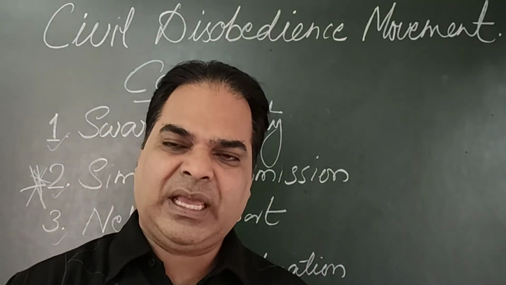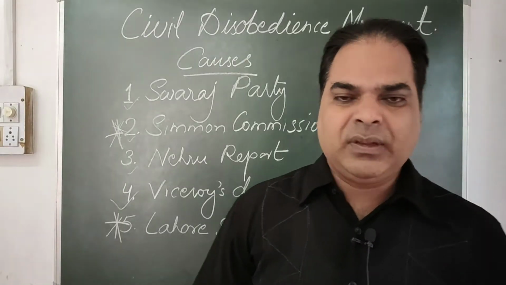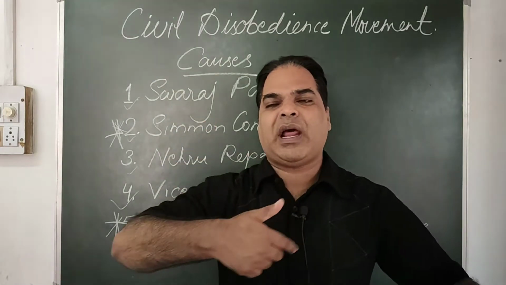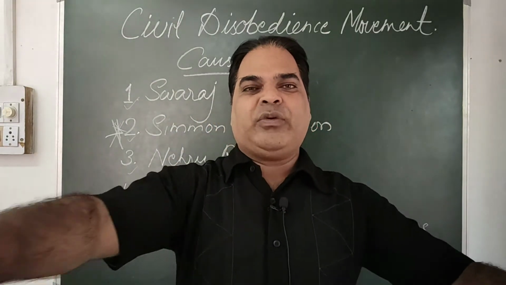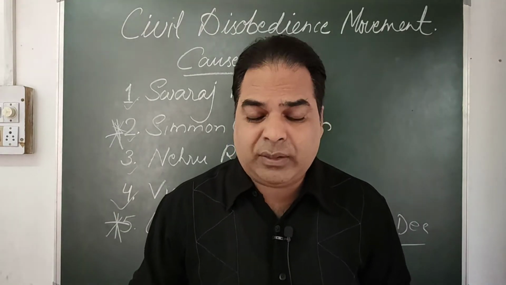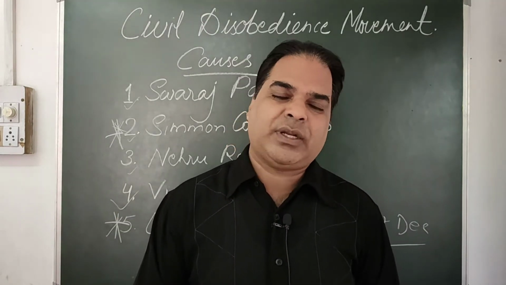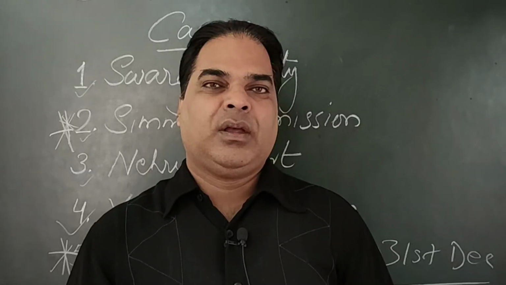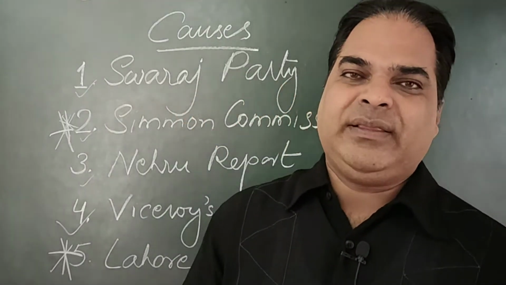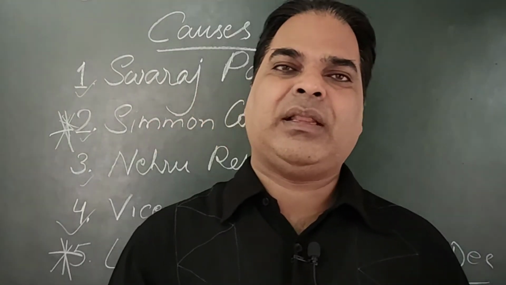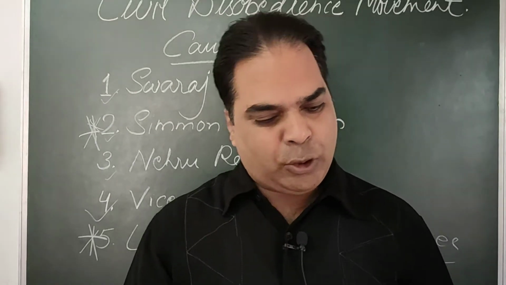So the time came, in the year 1931. The second round table conference was held in London. Why was it called round table? Because the table is round. People sit around the table and discuss. That is why it is called a round table conference. So Gandhiji also went there. On 7th September 1931, Mahatma Gandhi attended the second round table conference.